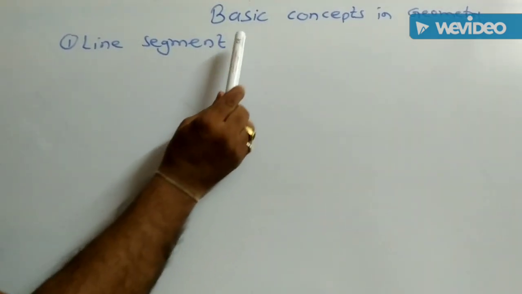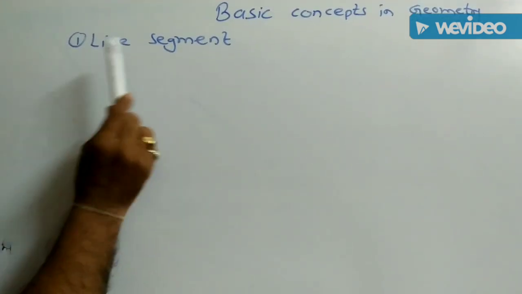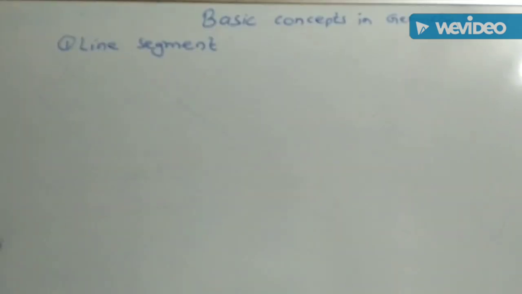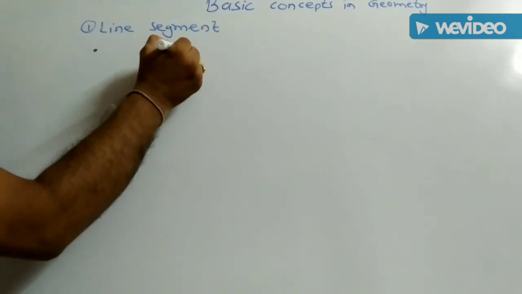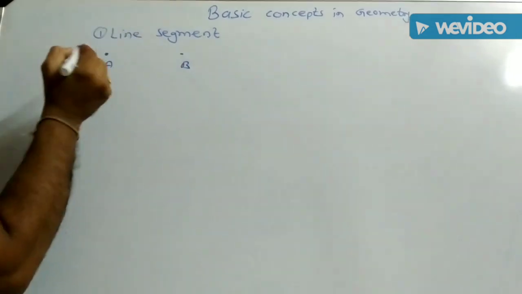Students, today I am going to teach you the topic of the chapter Basic Concepts in Geometry. First topic is line segment. What is meant by line segment? Suppose you are given two points A and B.